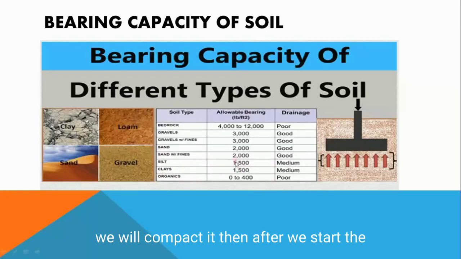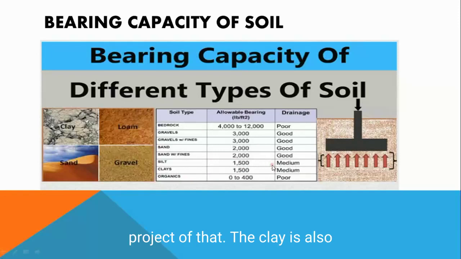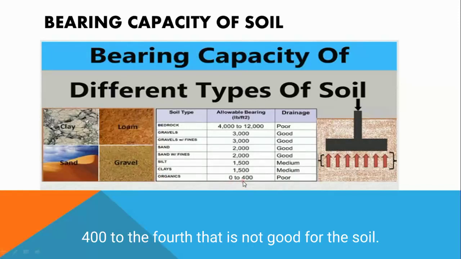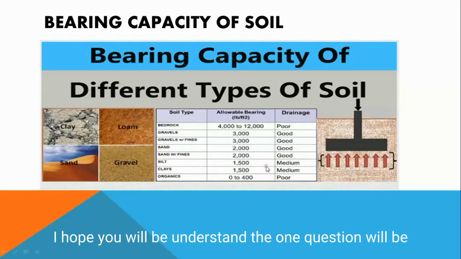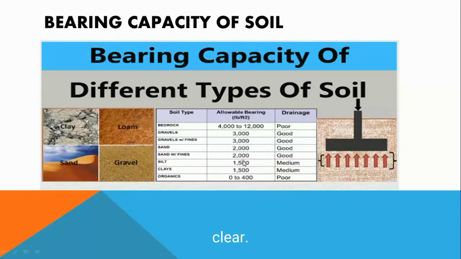After we compact it, then we start the project. And clay is also 1500 at minimum. And organic soil is 0 to 400, which is not good for the soil. Okay, I hope you understand, and the first question is clear.